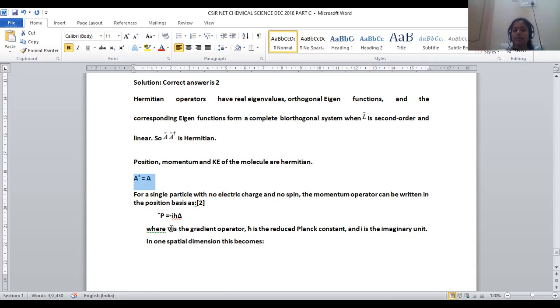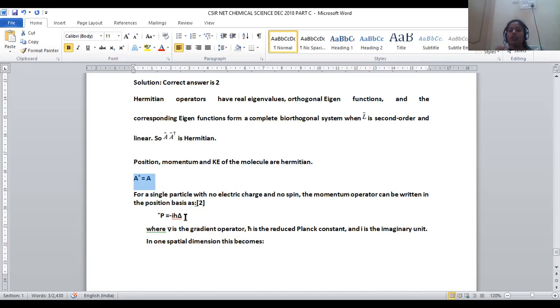In that case, P cap is given as minus i h cut delta. H cut stands for the reduced Planck's constant. i is the imaginary unit. Delta stands for the gradient operator.